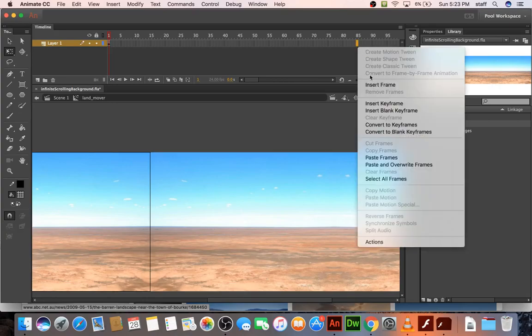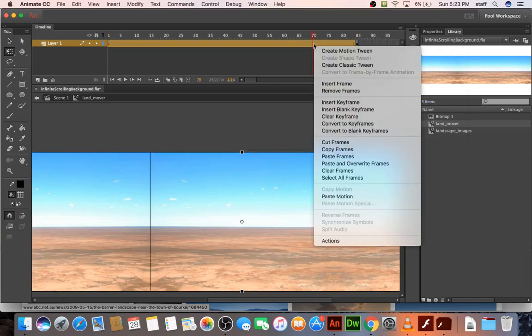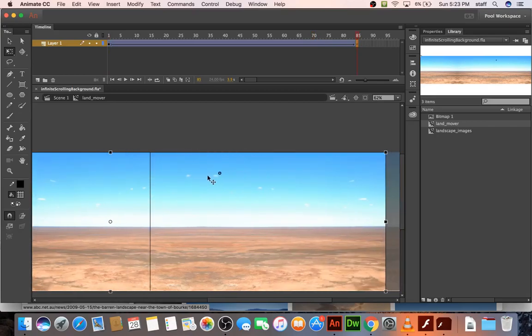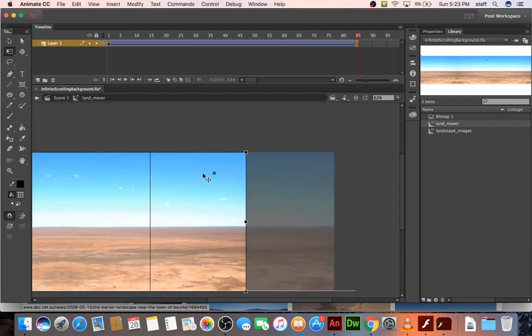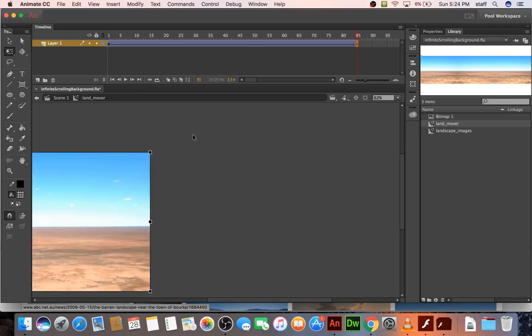I'm going to insert a keyframe, and then in the middle of here I'm just going to say create classic tween. With a classic tween, we have point A and point B, and right now they're in the same position. But what we want to do is move to where this is right there.